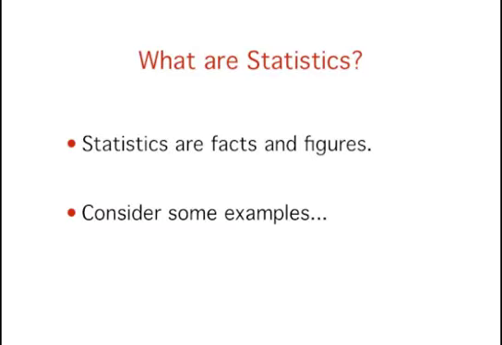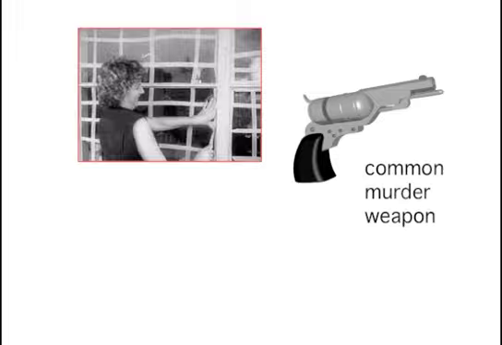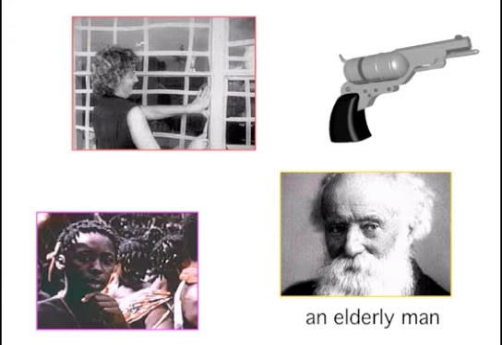What are statistics? Statistics are facts and figures. Consider some examples. The largest earthquake measured 9.2 on the Richter scale. Men are at least 10 times more likely than women to commit murder. 1 in every 8 South Africans is HIV positive. By the year 2020, there will be 15 people aged 65 and over for every new baby born.